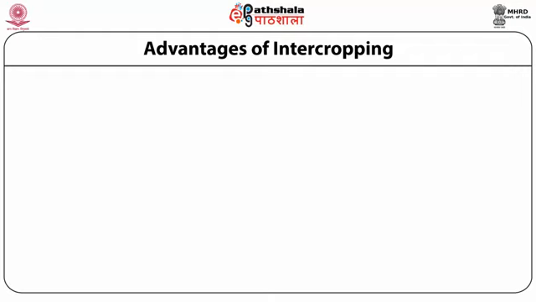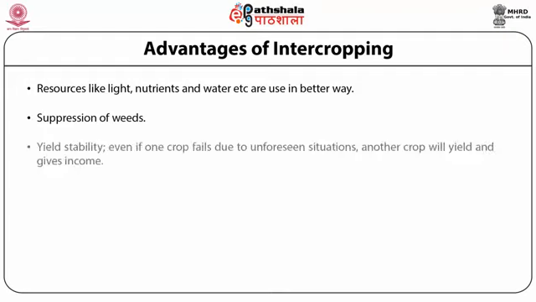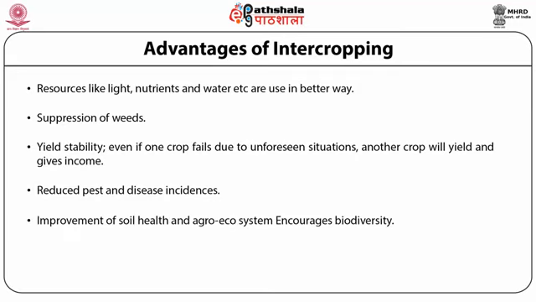followed by pulses. The advantage of this intercropping system is that resources like light, nutrients and water can be used in a better way. It suppresses the overgrowth of weeds, increases the yield capacity, reduces the infection of diseases and controls pests, improves soil health and the agroecosystem, and encourages biodiversity.